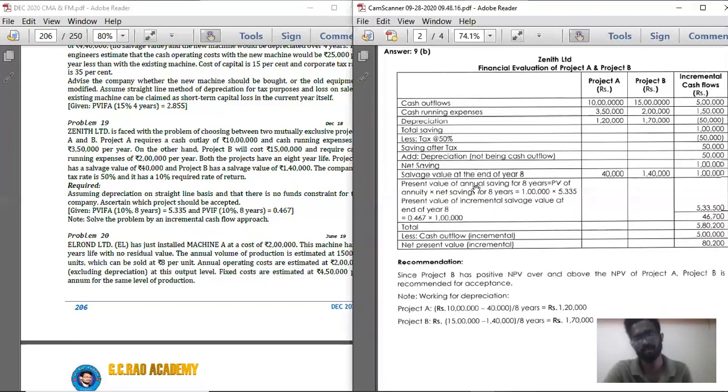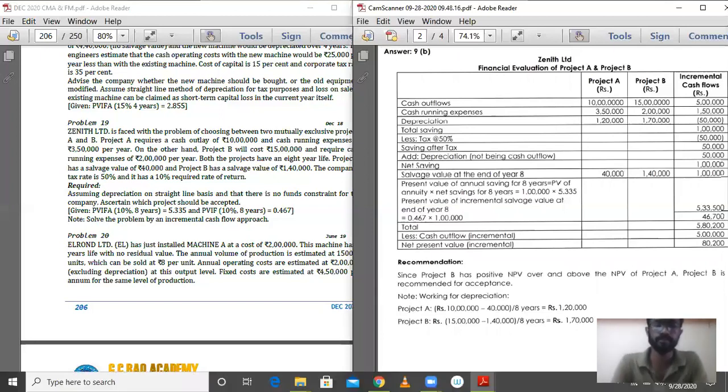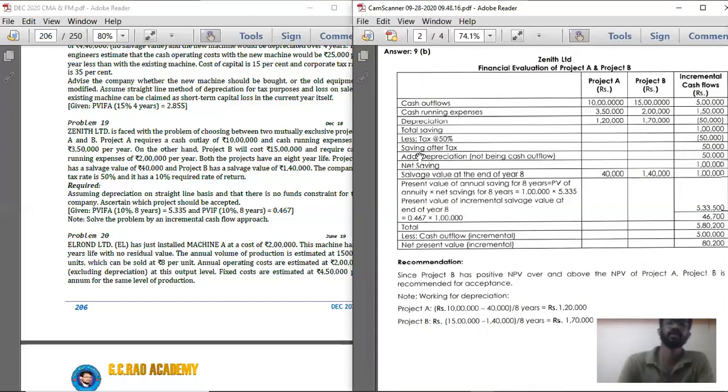So below that, take down the next problem. Problem number 19. Statement number one: Calculation of evaluation of projects using incremental cash flow approach.